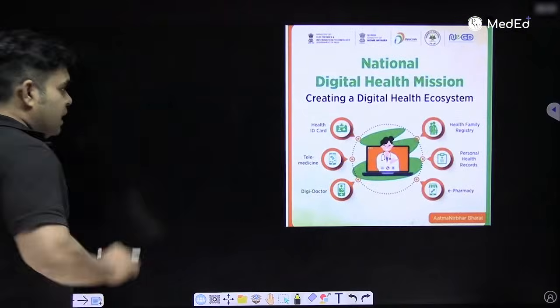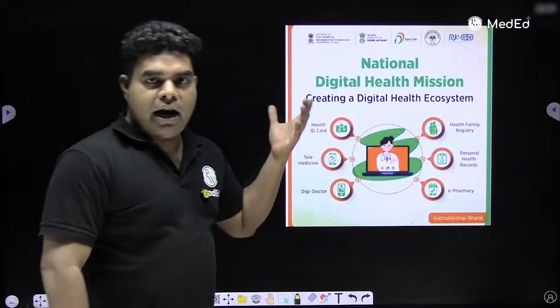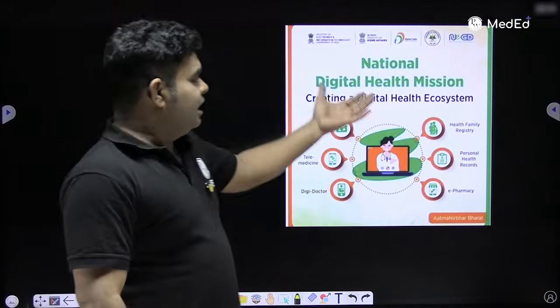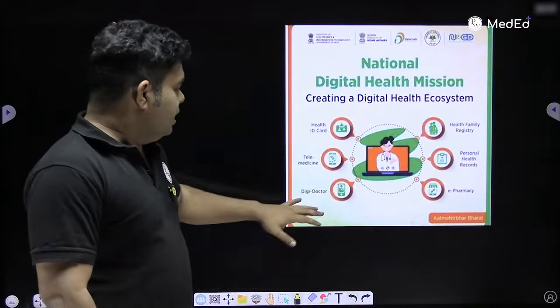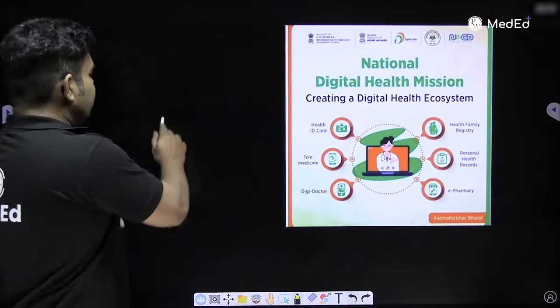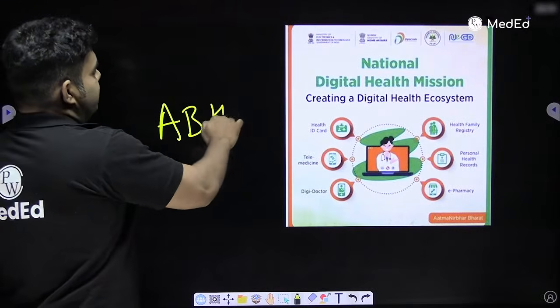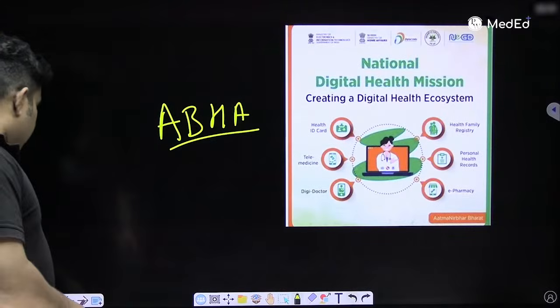New logo there. Chalo. Now, we already discussed the National Digital Health Mission and ABHA. In this Digital Health Mission, they will have family registry, personal health record, e-pharmacy, DigiDoctor, telemedicine, and health ID card. All these things will be there in the Ayushman Bharat Health Account under the National Digital Health Mission.